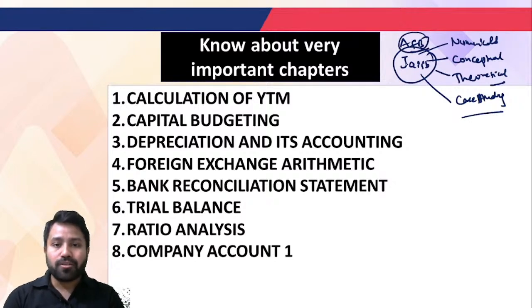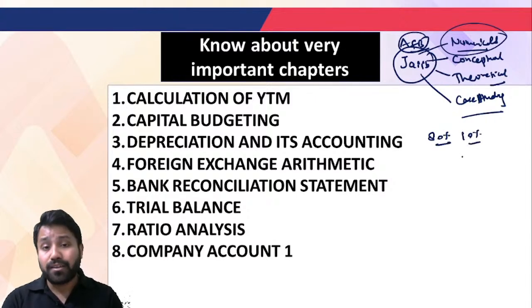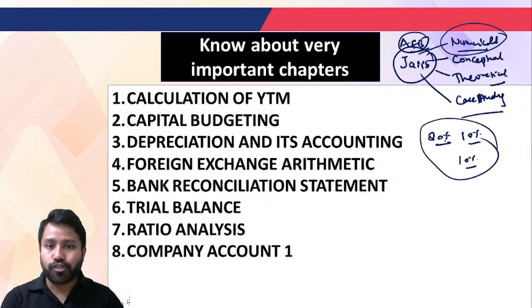When we talk about the numericals, that usually comes from Module A. 80% of the numericals you are going to get from Module A, and of the rest, 10% is BRS, a bank reconciliation statement, and the rest 10% you can understand from ratio analysis. And the very important thing I would like to tell you: if you are thinking that you are going to get mostly numericals in the examination, my dear friend, you are mistaken, because in this subject you are going to get more conceptual questions than numerical questions.